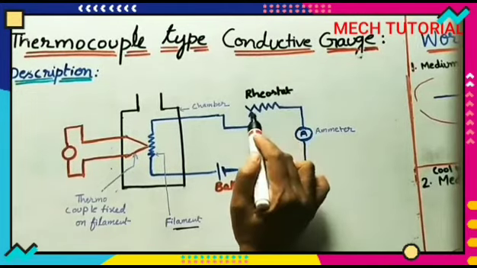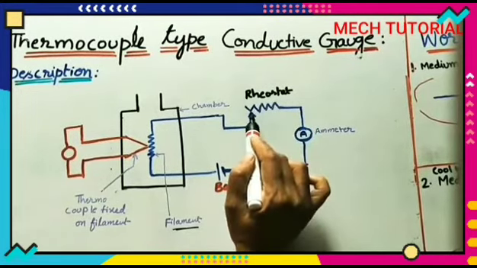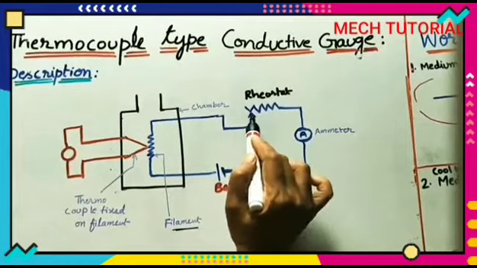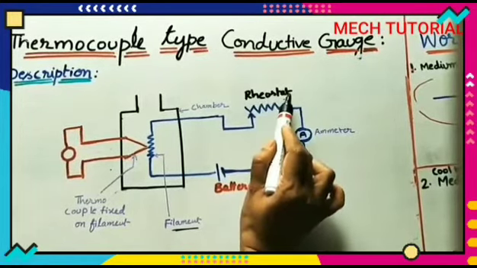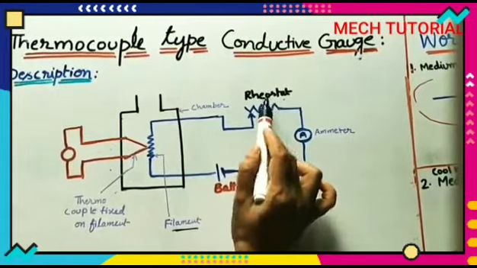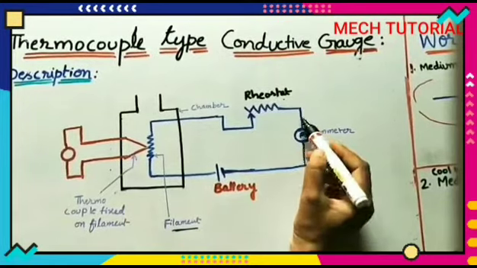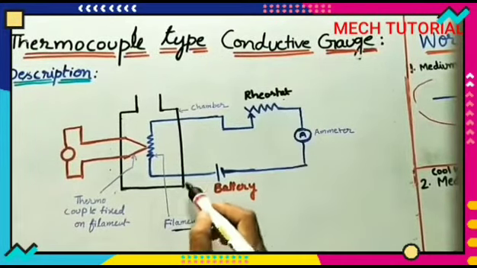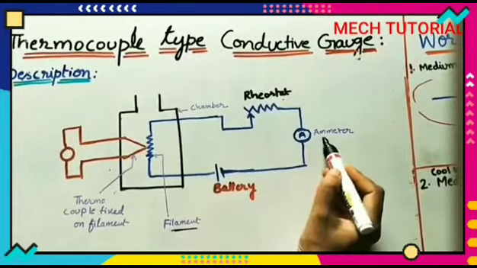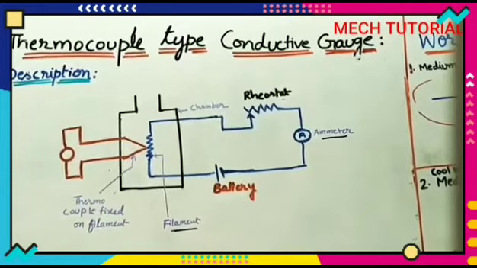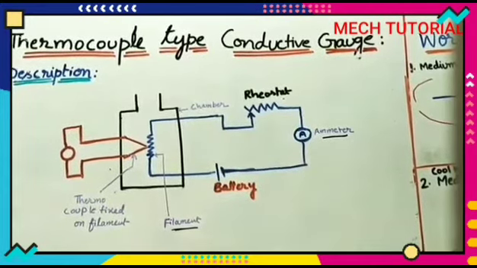Rheostat means we can change the resistance by sliding this arrow. So it is called a rheostat, or change of resistance. And for finding how much current is passing in this circuit, we use an ammeter. We have to connect the ammeter here.